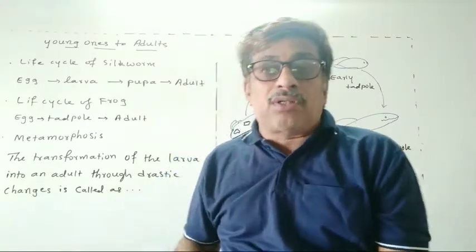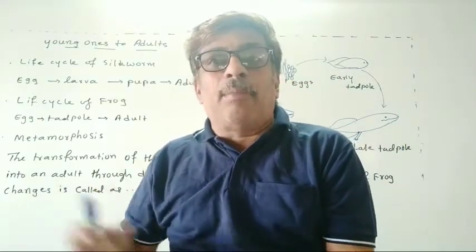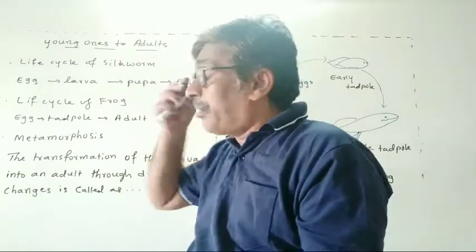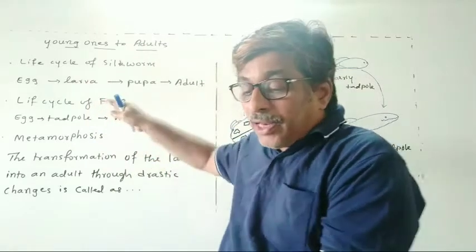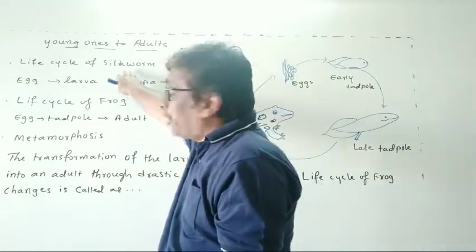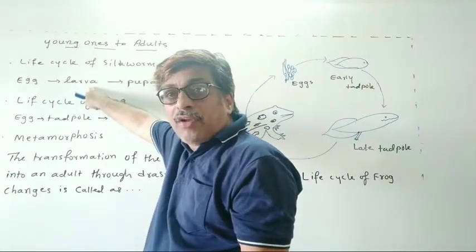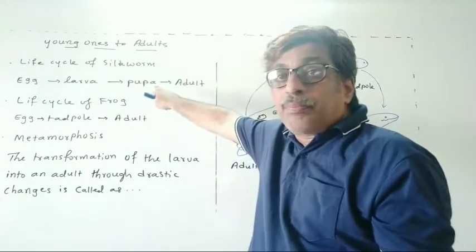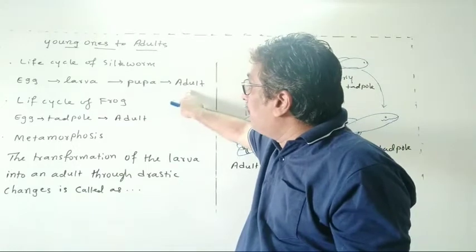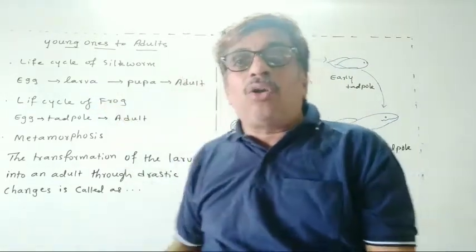See, some of the animals, you know, the young ones are not like the adult or not like the parent. They are completely different. For example, you see the life cycle of the silkworm. See the young, then afterwards the larva or caterpillar, then the pupa, then it will become an adult. See, this is the silkworm. But this larva and this intermediate stage will not look like the adult.